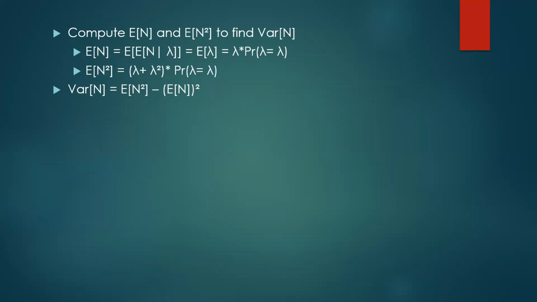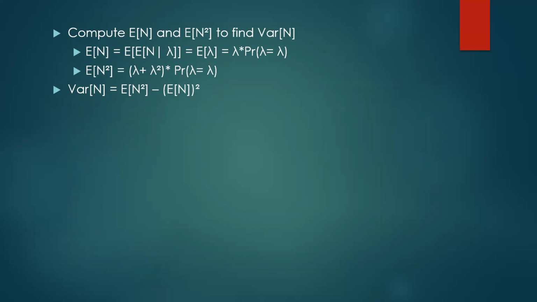The expected value of lambda is lambda multiplied by the probability of lambda, which is lambda equals 2 multiplied by 0.29, plus lambda equals 4 multiplied by the probability of lambda equals 4, and sum all together.